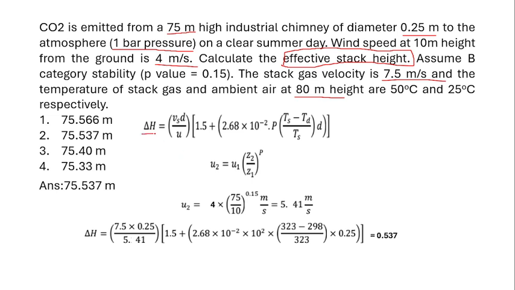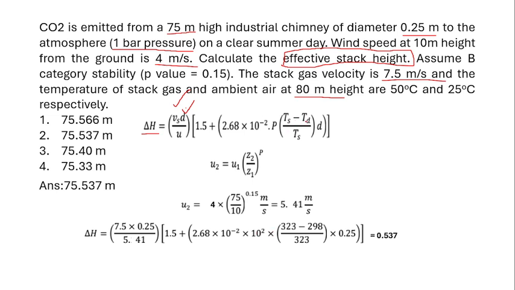So here we can calculate the delta H using this formula. For this, we already know what Vs is. Vs is the stack gas velocity, 7.5 meter per second, which is already given. At the height of 10 meter, the wind speed is 4 meter per second. Next is the diameter, which is also given, 0.25 meter. And then pressure is 1 bar, so we substitute 1 bar equal to 100 kPa, which is 10 power 2.